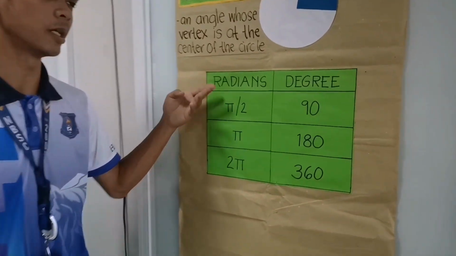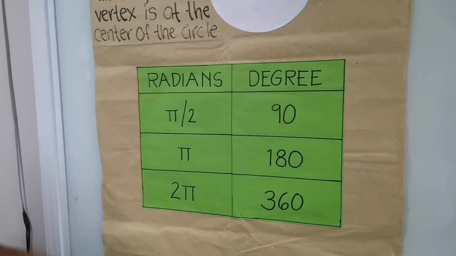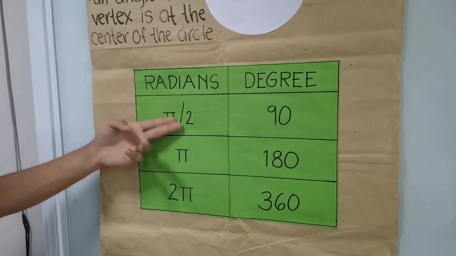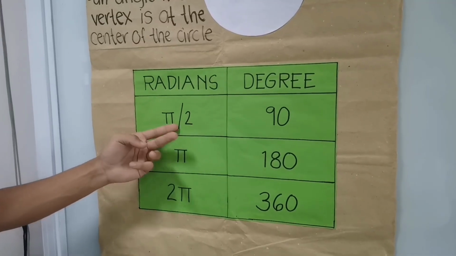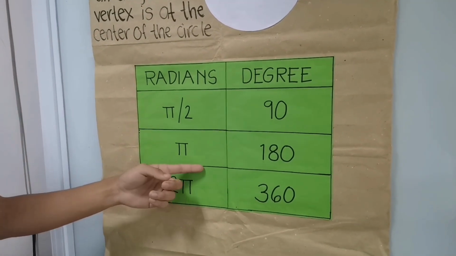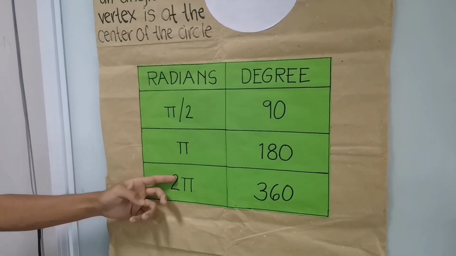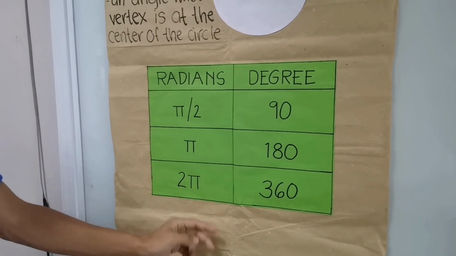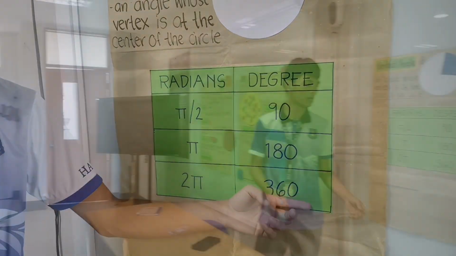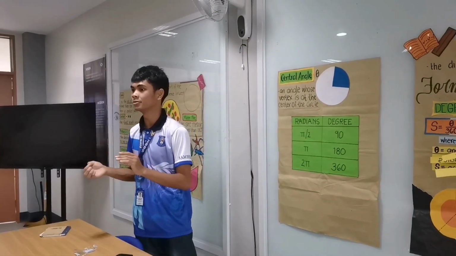So we have a table here that shows how we convert radians to degrees. Now if we have pi over 2 or pi divided by 2, this means that it is 90 degrees. Now if we have 1 pi, this is equal to 180 degrees. And if we have 2 times pi, it is equal to 360 degrees. Now, what do you think pi divided by 4 is equal to in degrees?